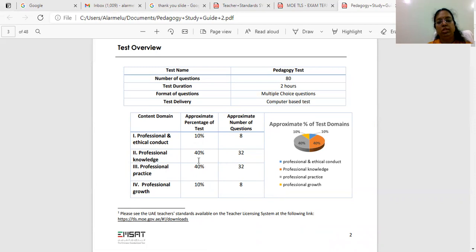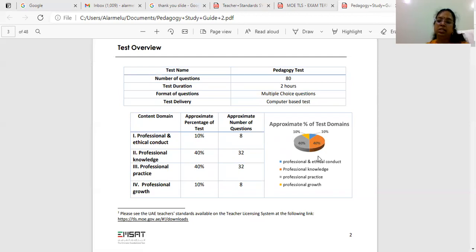You need to give more concentration to the second and the third, which have the maximum percentage, that is 40% each. 32 questions out of 80 from professional practice will appear. This is the way you will get your result. If you get green in the whole circle, it means you have completely passed in all the 4 domains. If you get yellow in any one of these, you need to concentrate more. If you get red, it means you have failed.